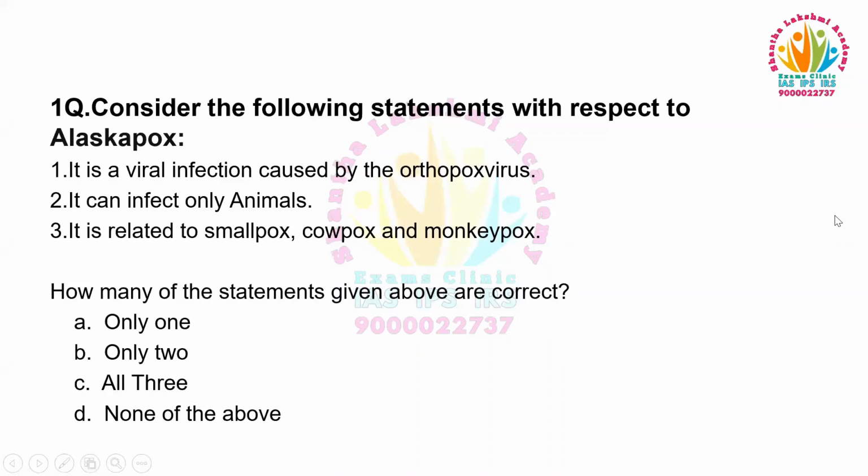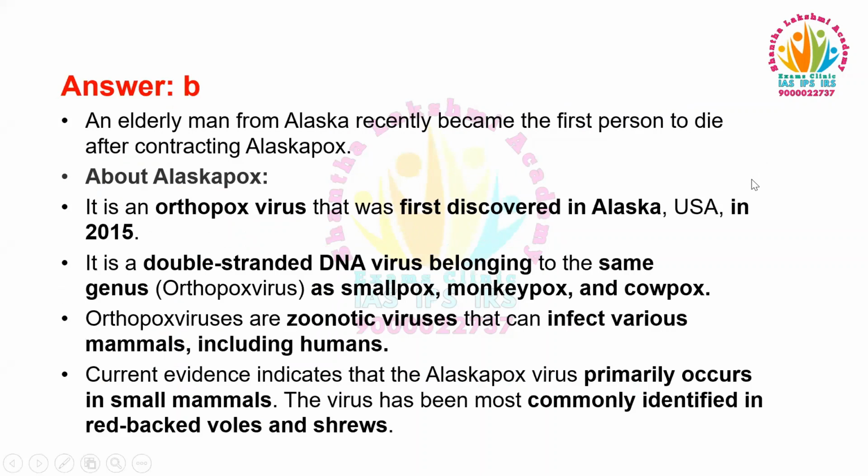Consider the following statements with respect to Alaskapox. It is a viral infection caused by the orthopox virus. It can infect only animals. It is related to smallpox, cowpox and monkeypox. How many of the statements given above are correct? Only one, only two, all three, none of the above. This was in news recently.